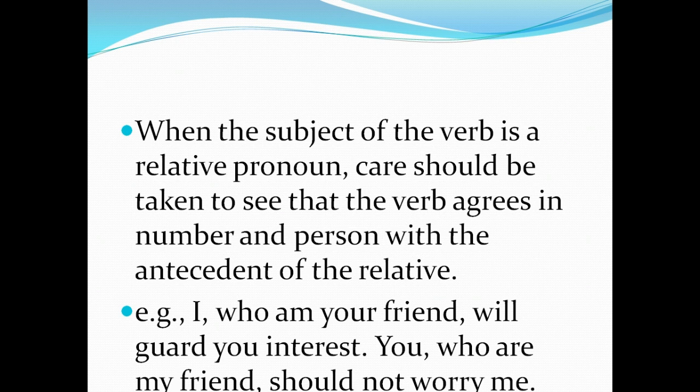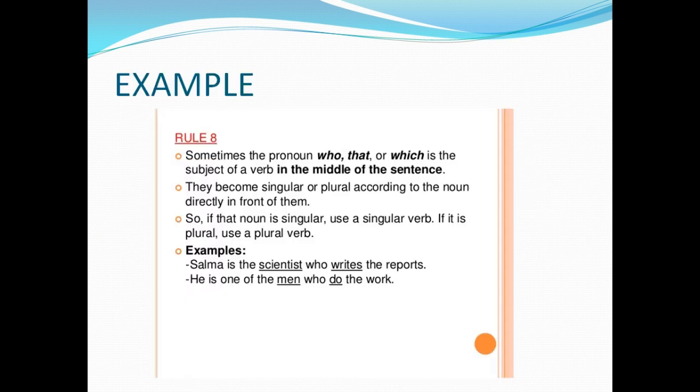I, who am your friend, will guard your interest. You, who are my friend, should not bury me. With all relative pronouns, when the subject is singular or the verb is singular, you just go straight away with the singular verb. If the relative pronoun is connected with a plural subject and plural verb, you can go with the plural verb.